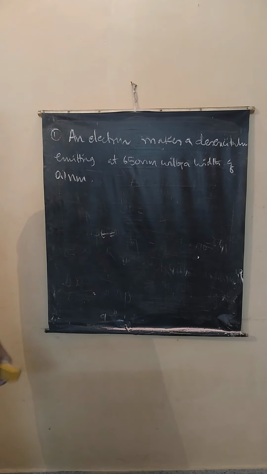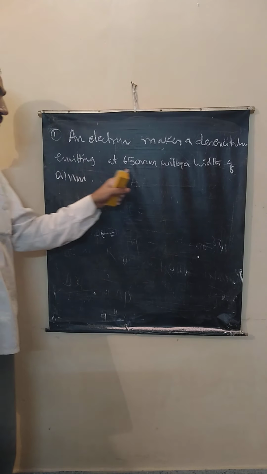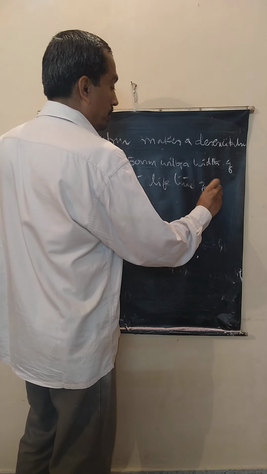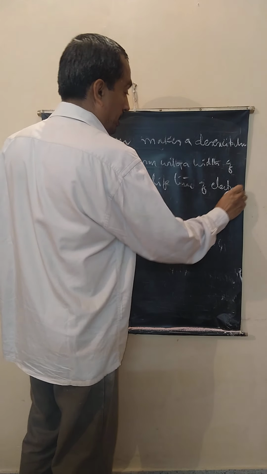Okay, an electron is moving from higher level to lower level. It emits a wavelength lambda with a bandwidth, correct, of 0.1 nanometer. Find the lifetime of the electron in the energy state.